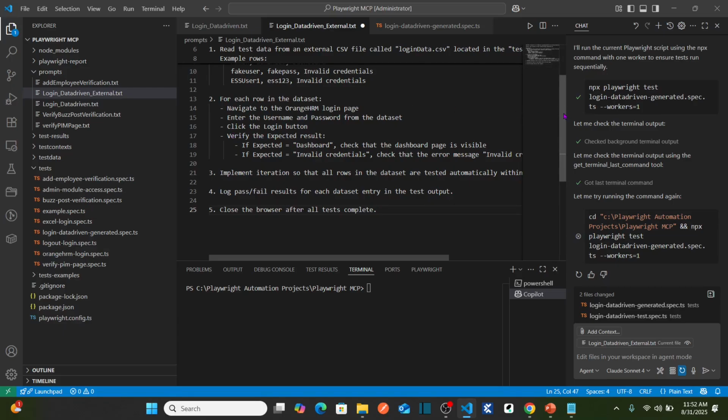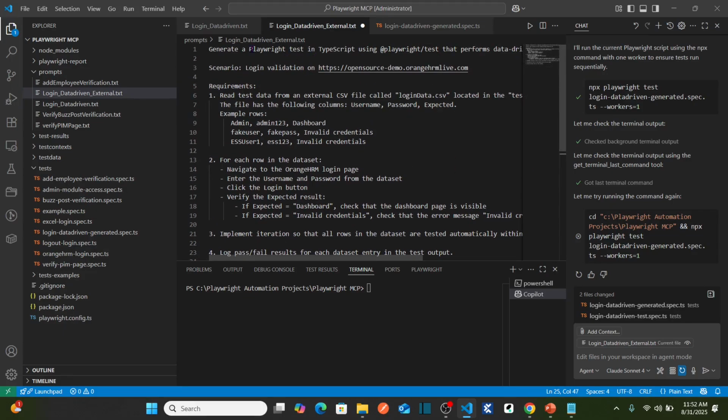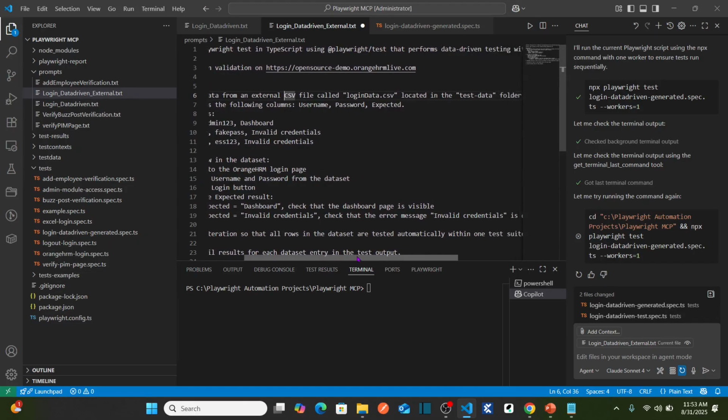So this is the prompt. What is the prompt? Generate a Playwright test in TypeScript using Playwright. The scenario is login validation on this website. What is the requirement? Read test data from an external CSV file called logindata.csv located in the test-data folder.